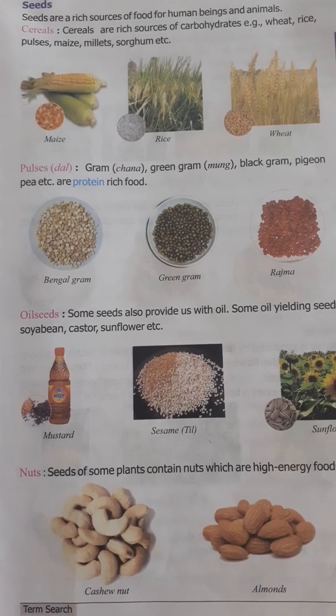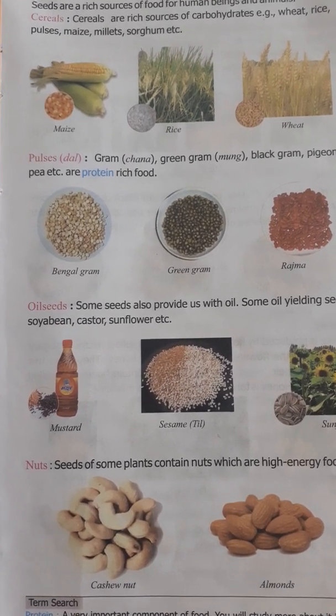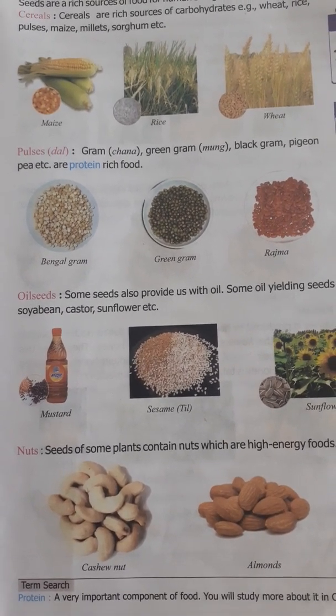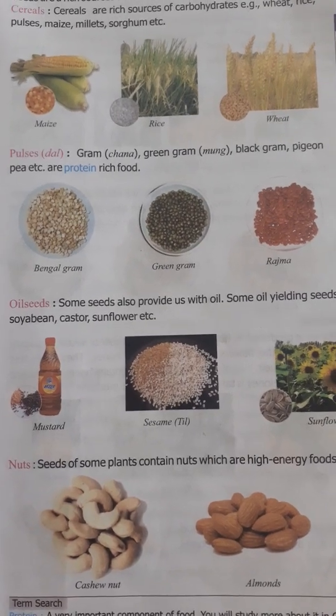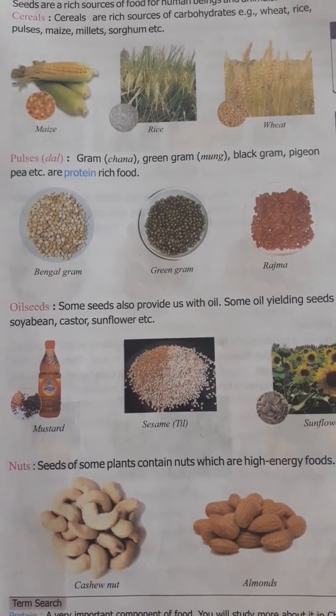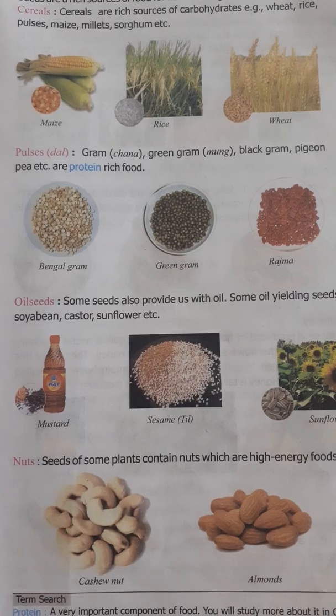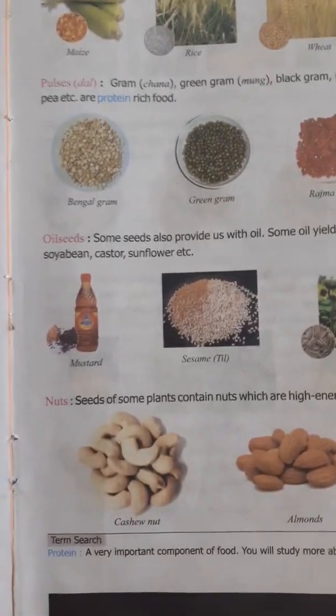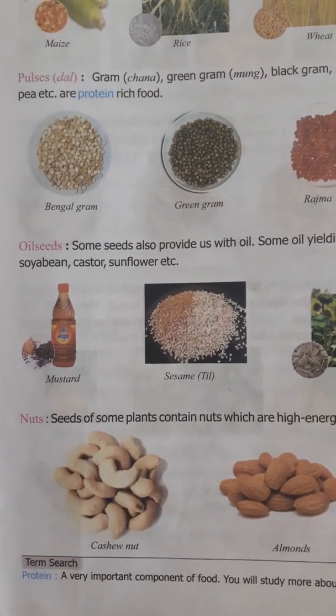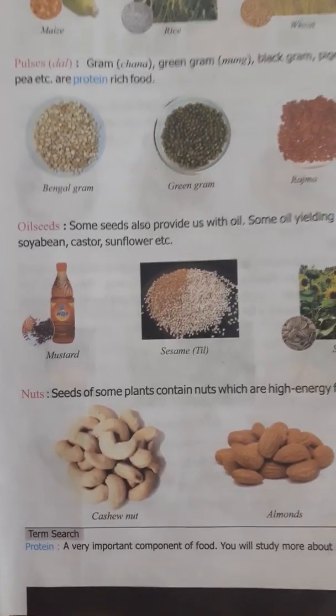Now if we talk about pulses, meaning dal, gram, whatever it is in the local language, like chana, green gram, black gram, pigeon pea, etc. They are protein-rich food. If we are eating these pulses, we are getting protein in a large amount.